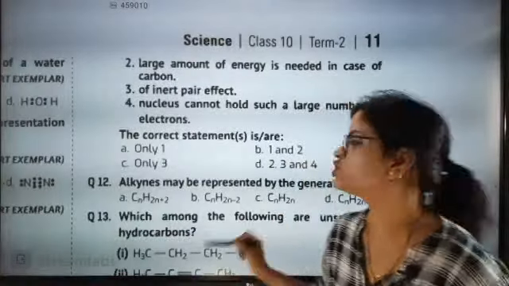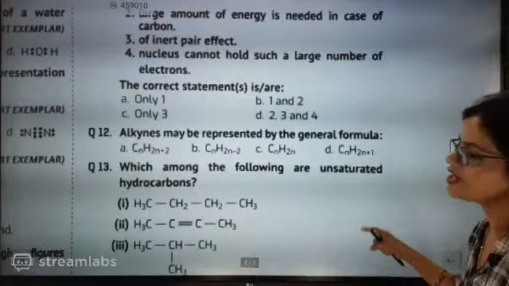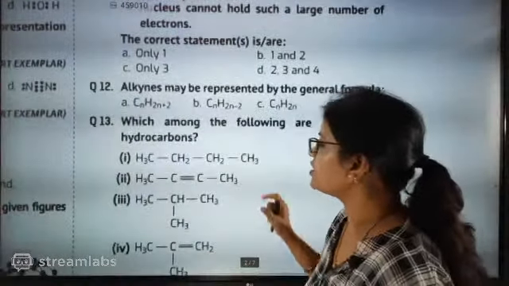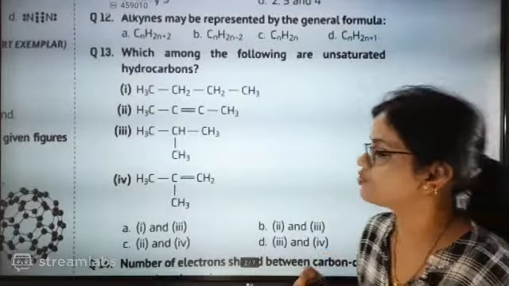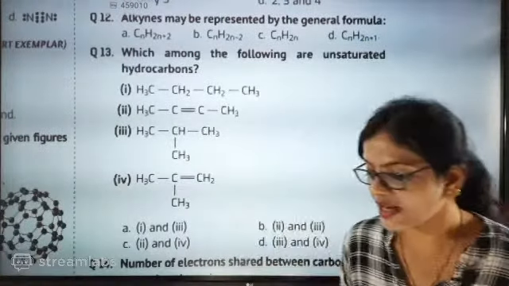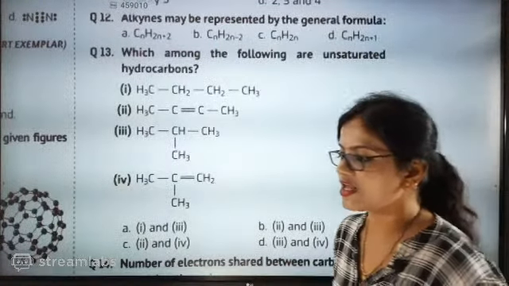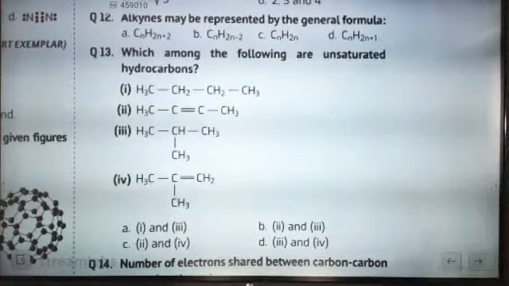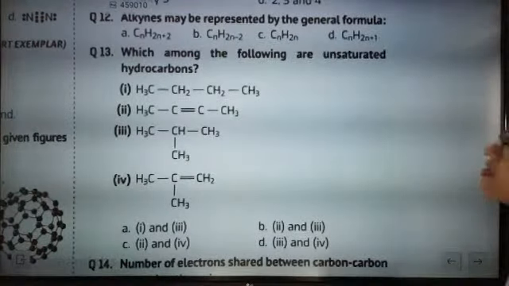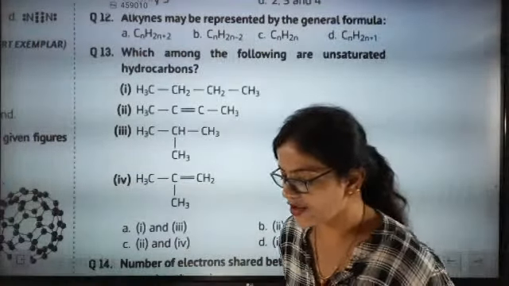Okay, CnH2n-2. Now, which among the following are unsaturated hydrocarbons? Among them, which one is showing an unsaturated hydrocarbon? You know that saturated hydrocarbons have single bonds. Now, shall we talk about the one which is exactly unsaturated? Check this one and tell what is going to be the answer. So, which among the following are unsaturated hydrocarbons?